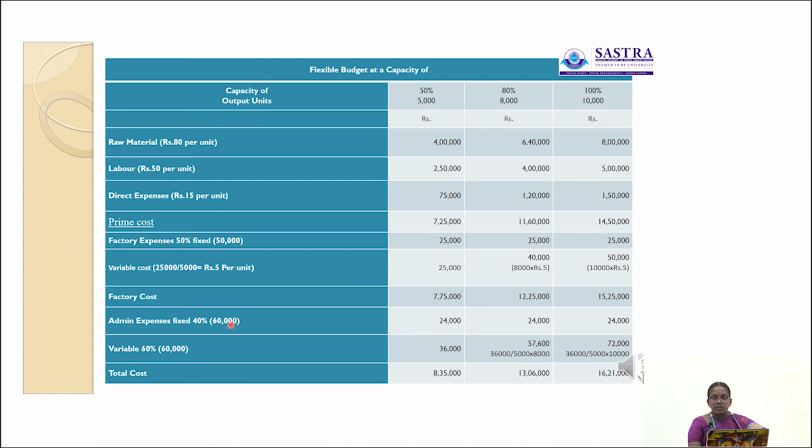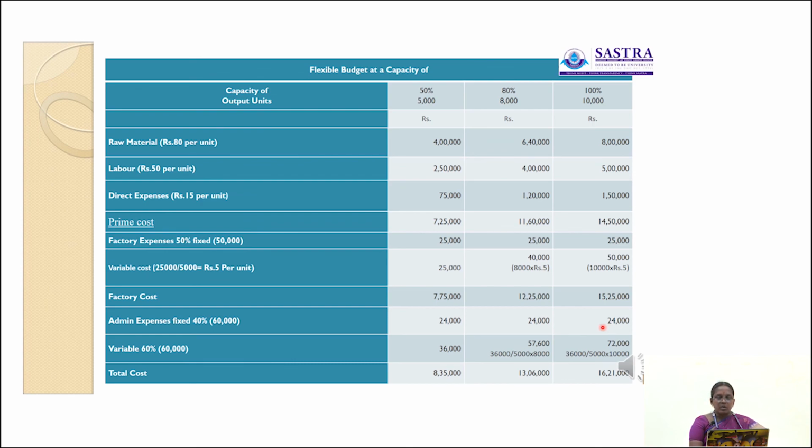Out of 60,000, we will consider 40% as fixed, remaining 60% will be variable. So 60,000 into 40% is 24,000. Then here also that is a fixed administration overhead, that is a constant for all periods. So that is a constant amount 24,000 applicable at 50% capacity level, 24,000 at 80% capacity level, again 24,000 at 100% capacity level.